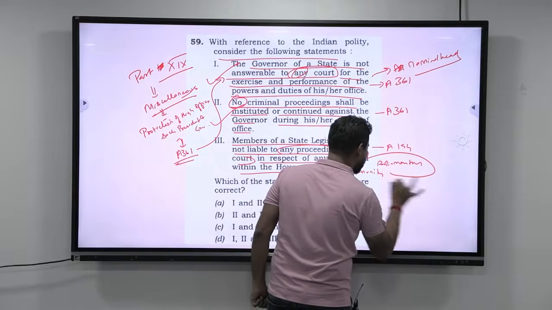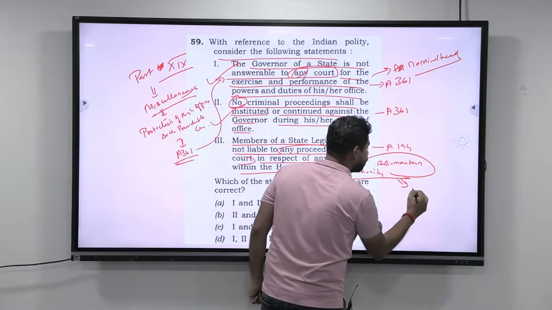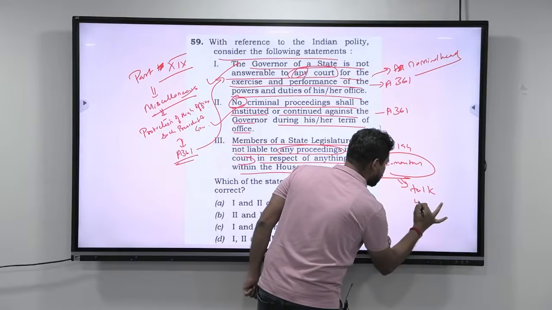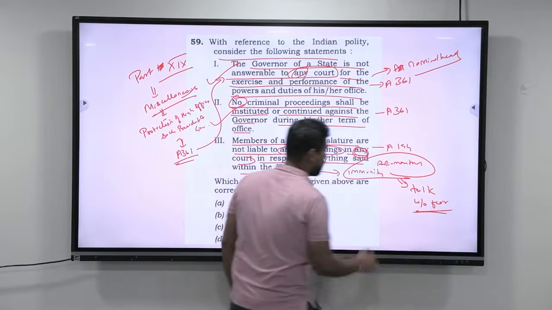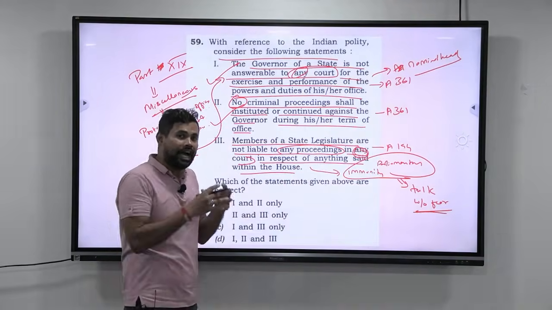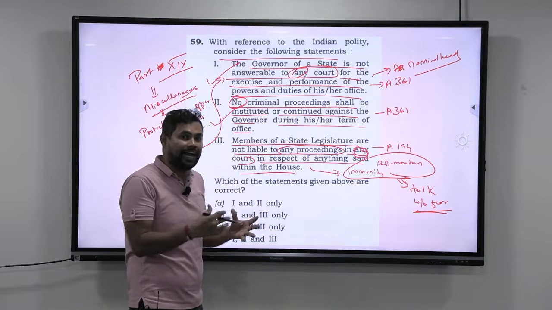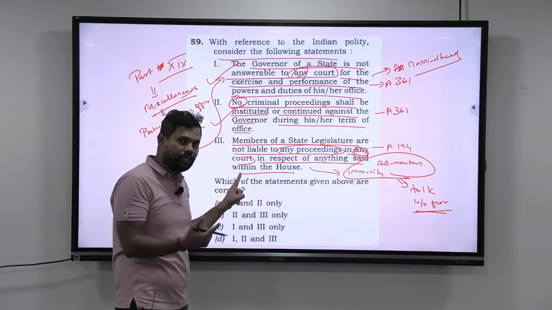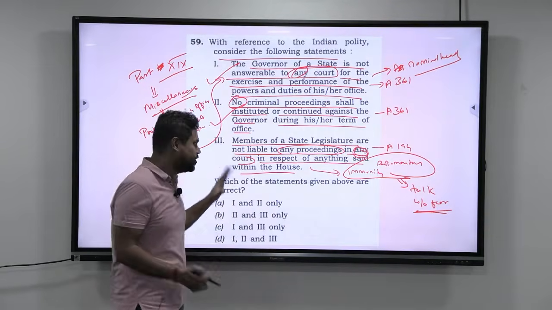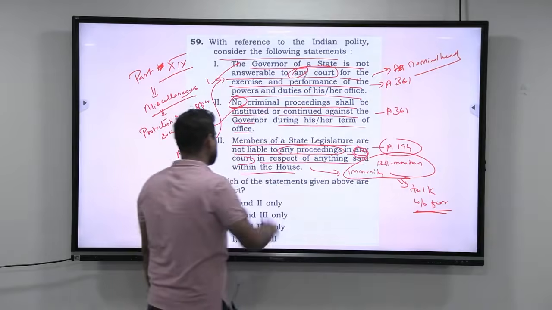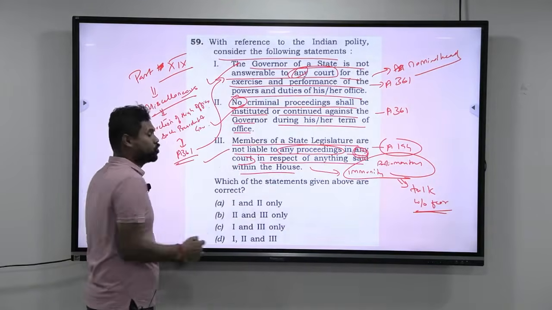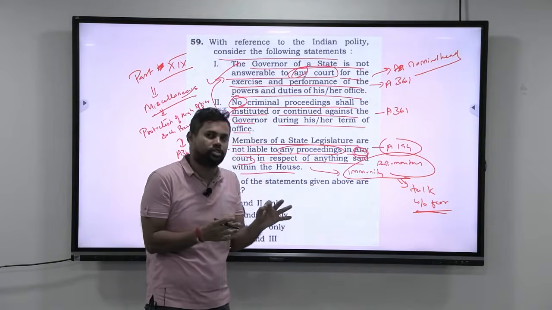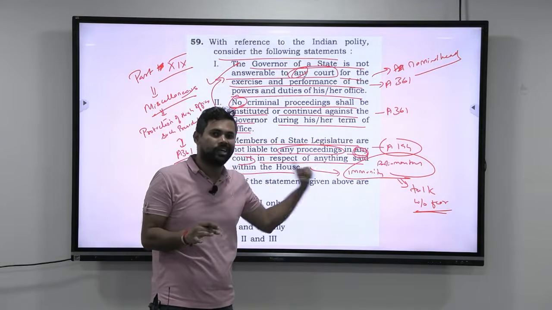This immunity allows the legislator to talk without any fear. And that is very, very important, because at the end of the day, Parliament is the house to debate and to express genuine grievances. Yes or no? So if they have to express genuine grievances, you have to give them this immunity. Hence, Article 194 provides them this immunity. So overall, if you take these three statements, though it appears too extreme, it is not too extreme. It is there in the Constitution, in the article titles itself.